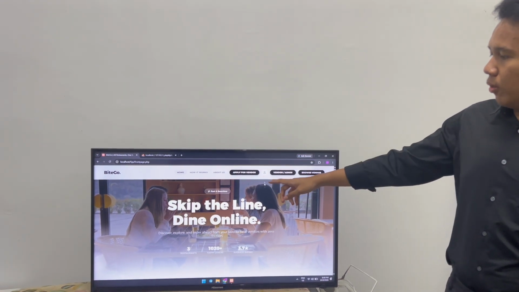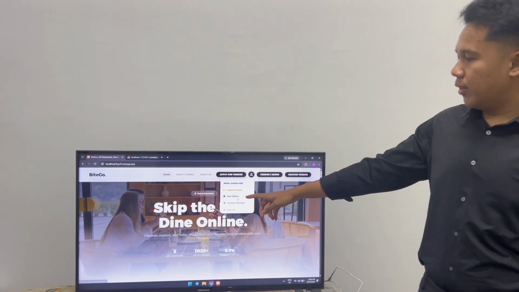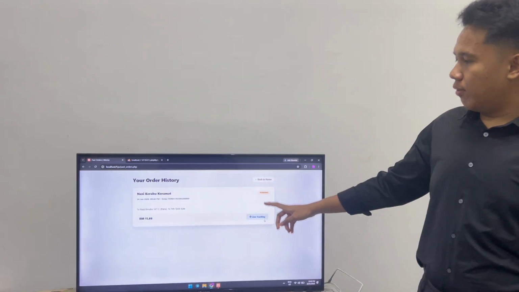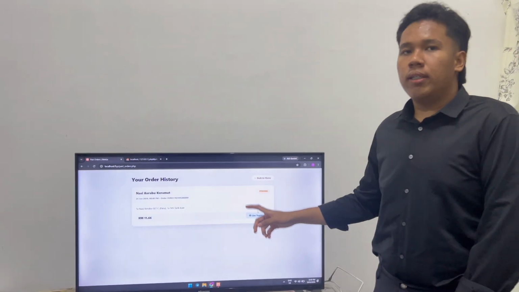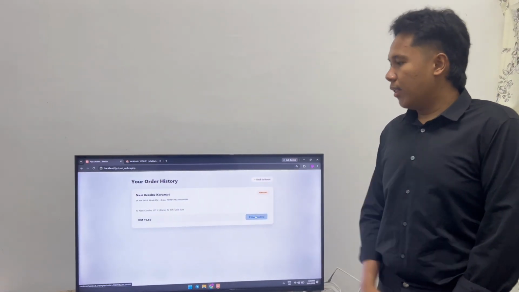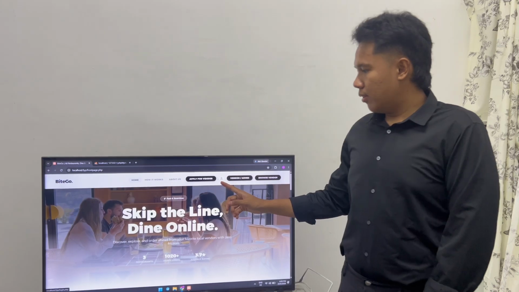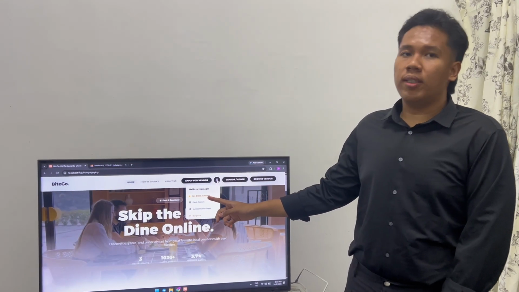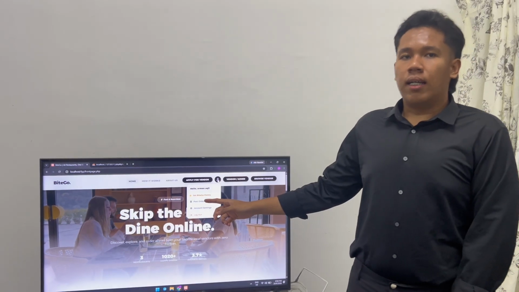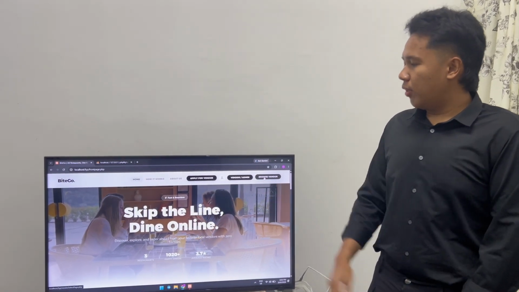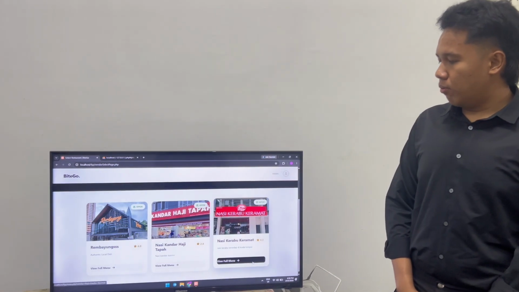Advantages for login users, we can see our past orders here. We can see if they are already cooking or ready for us. Okay, there are 2 points, which is 144 Byte Gold points that can be redeemed as a discount. Now let's take a look at the vendor. We choose our vendor.